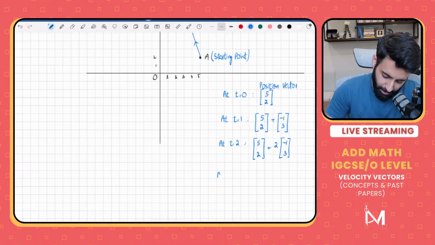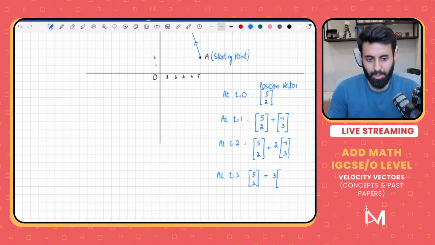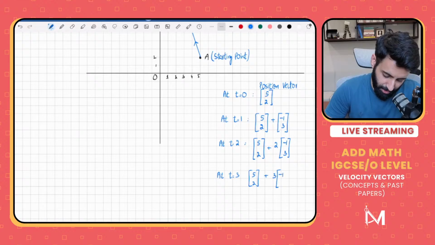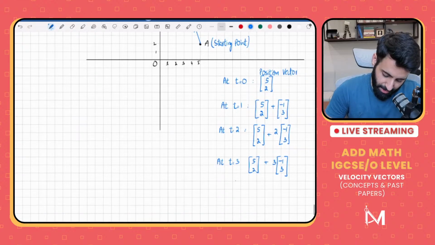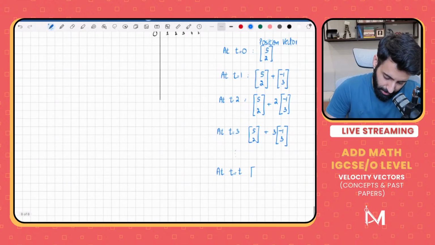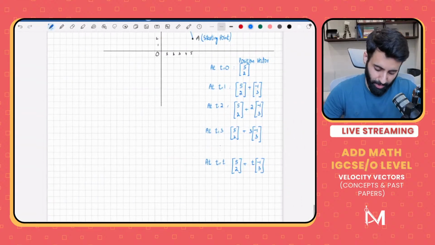What happens at time t equals 3? Once again, starting point 5, 2, and to it we will add the velocity vector times 3. Why? Because in 3 seconds the movement will be tripled. There you go. So if we generalize this, at t equals t, the general rule is the point from where it's starting, 5, 2, plus t multiplied by the velocity vector, which is minus 1, 3. This is basically where the formula comes from.